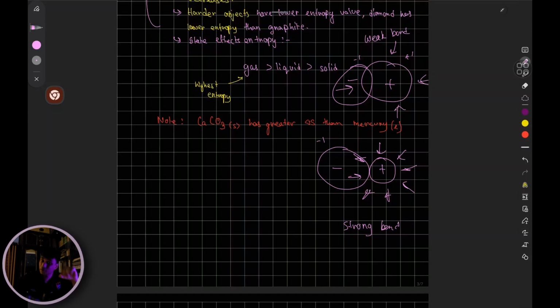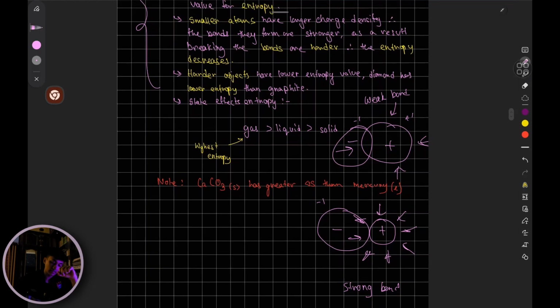So the chance that the bonds are going to be broken down and there's going to be a state of greater disorder is less. Why? Because the bonds are unable to be broken due to the strong forces of attraction between the ions. So the charge density affects your entropy as well.